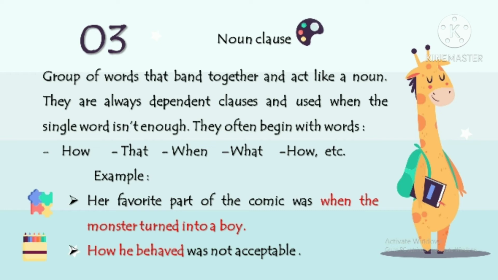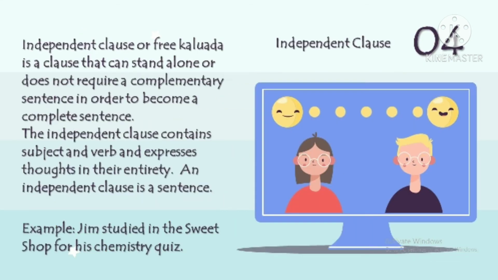For example, her favorite part of the comic was when the monster turned into a boy. In here, when the monster turned into a boy is the object of a preposition. And example number 2, how he behaved was not acceptable. In here, how he behaved is the subject.